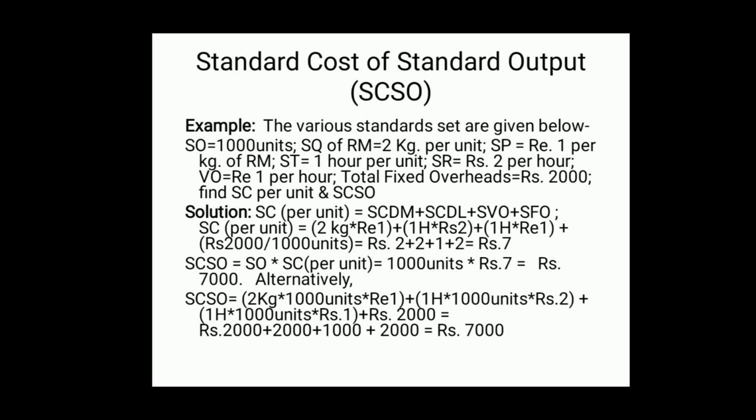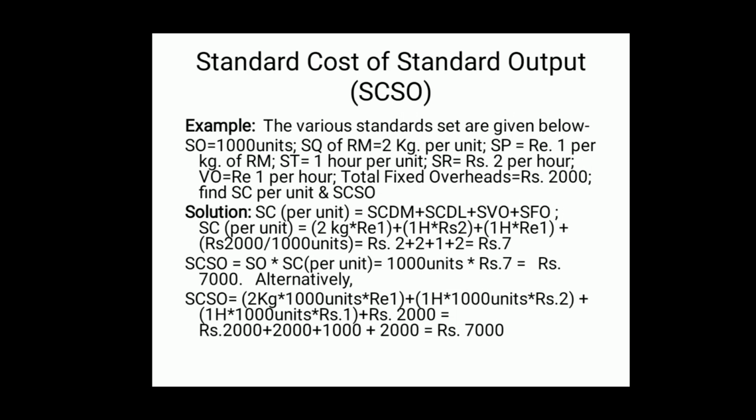So, standard cost of direct material per unit is rupees 2, standard cost of direct labor is rupees 2 per unit of output, standard variable overhead is rupee 1 per unit, standard fixed overhead is rupees 2 per unit. Totally it comes to rupees 7.